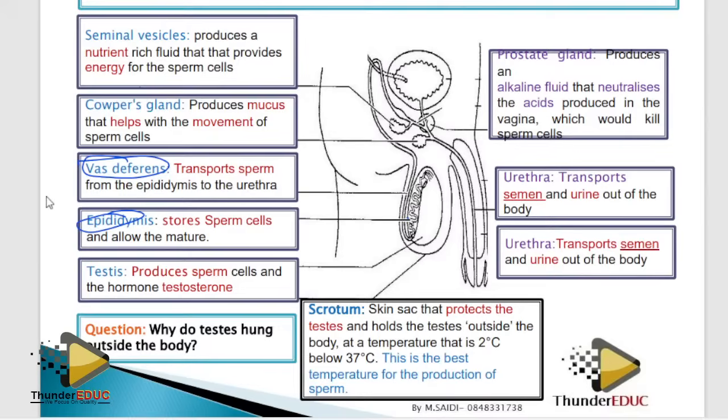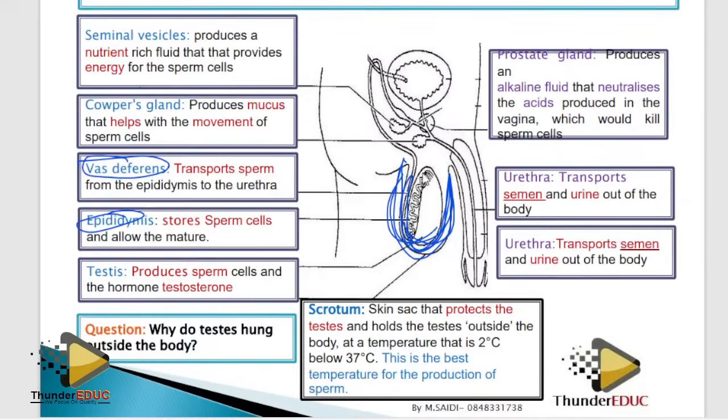So some of the things which you need: why do we have these testes hanging outside? Labeling, function of each part, please make sure you know. Why do we have these testes hanging outside? We say that they hang outside to provide favorable temperature for sperm production. Sperms are produced 2 degrees less than the body temperature.